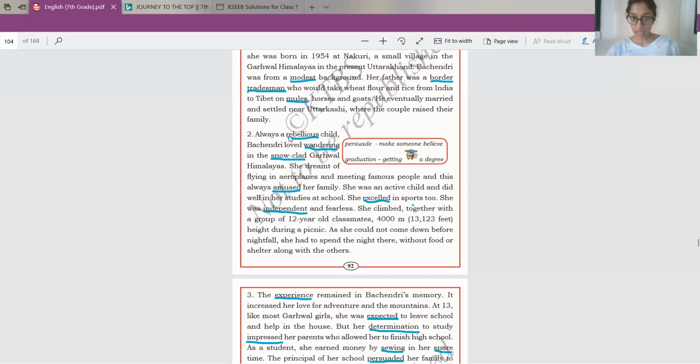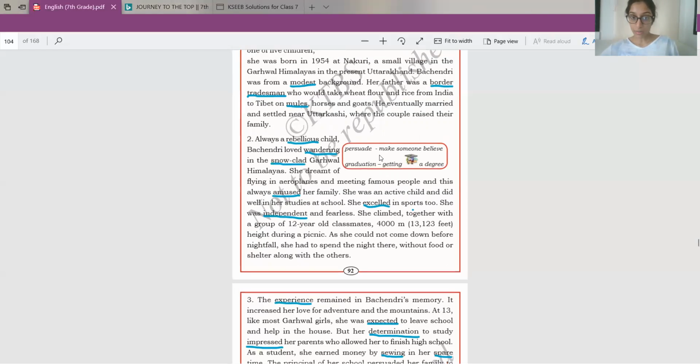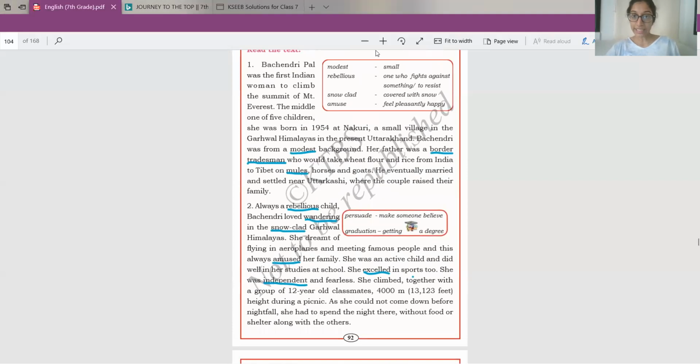Always a rebellious child. So rebellious means very fighting type, a child who fights. So rebellious, it's an adjective. It is describing who Bachendri Pal is. So write down this word in the blank. Rebellious. Okay, next.